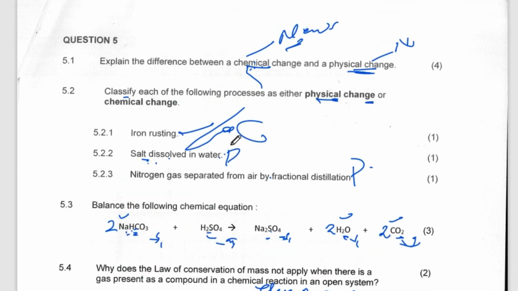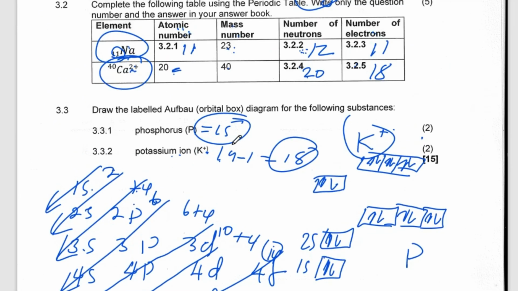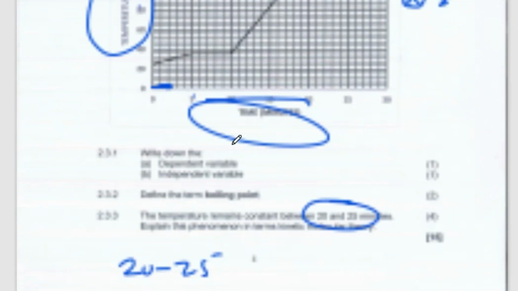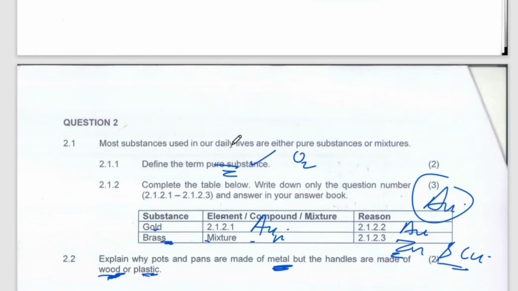I think that's the paper. Yeah, the paper was very easy. You see, we have done this paper in less than 30 minutes. The paper was easy. And those people who watched our predictions, I think you got a distinction. Thank you very much.